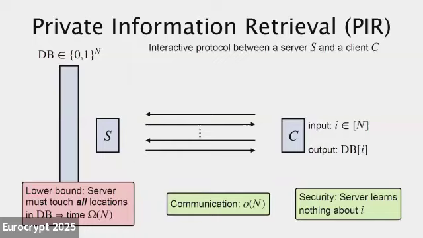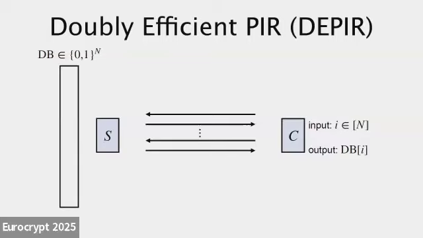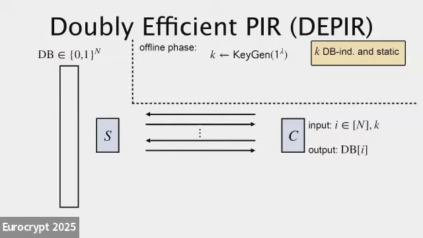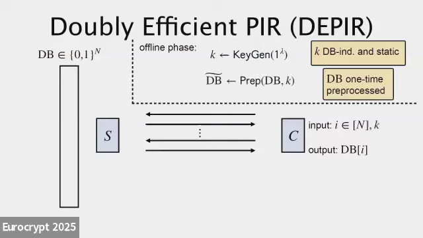To try to rectify this problem, there have been many various primitives in this space, but the focus of this talk will be on what's called doubly efficient PIR. It's going to be the same rough setup, but in addition to the online phase, we're going to have an offline phase beforehand. In the offline phase, there will be a key generation. The key gets generated as a one-time generation that is independent of the database and will remain static afterwards. Afterwards, the key will then be used to pre-process the database in some way.